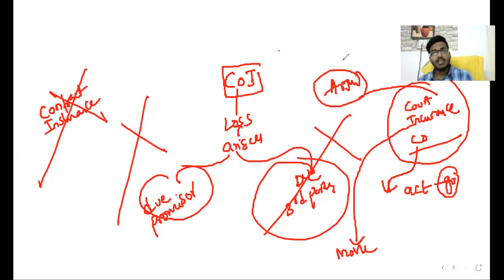Okay, sir, what about life insurance? Most of the people say life insurance. What is indemnity? Any loss arising to you because of my conduct or a third party's conduct, I will pay the loss. In life insurance, what is your loss? Any loss arising after death, then insurance is a contract of indemnity.